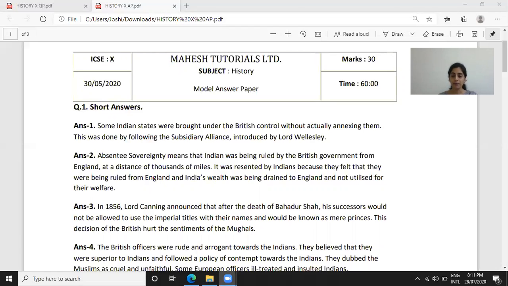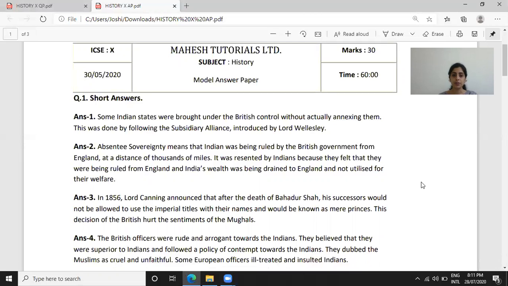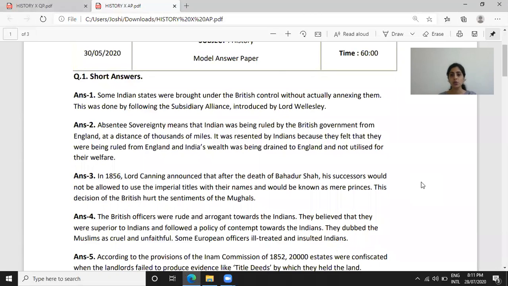Answer number 4. The British officers were rude and arrogant towards the Indians. They believed that they were superior to Indians and followed a policy of contempt towards the Indians. They dubbed the Muslims as cruel and unfaithful. Some European officers ill-treated and insulted Indians.